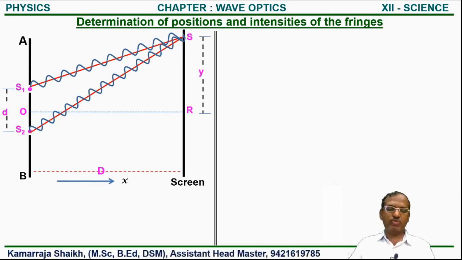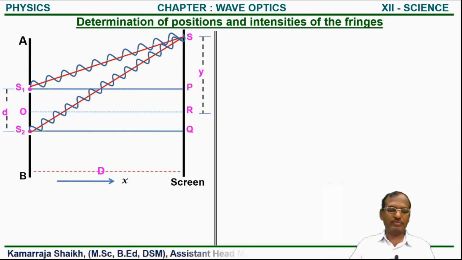So we made the small arrangement, that is draw the two parallel lines which is from S1 and S2 to the line OR as shown in figure, and that two parallel lines are S1P and S2Q.